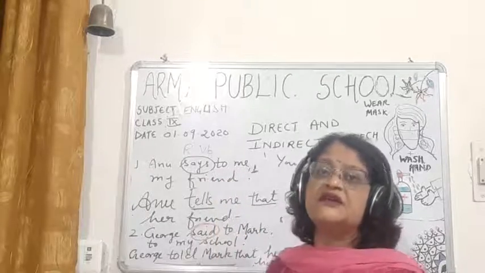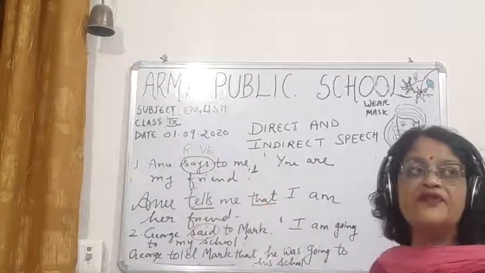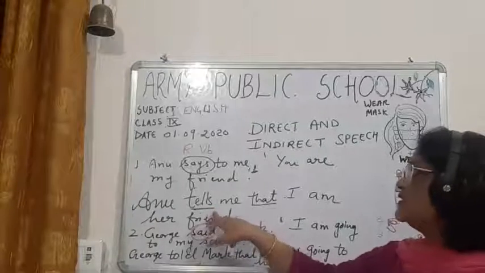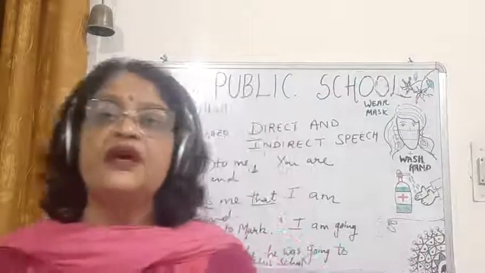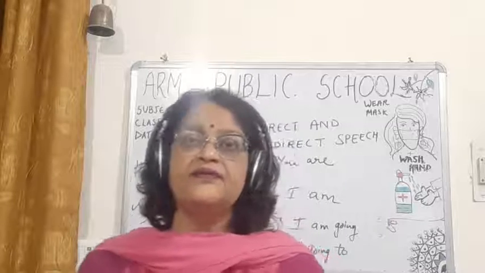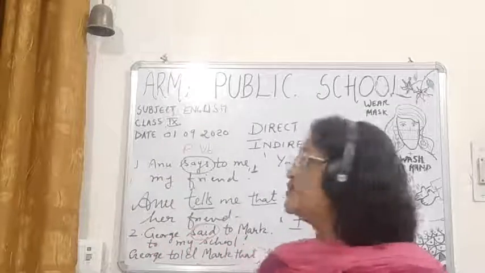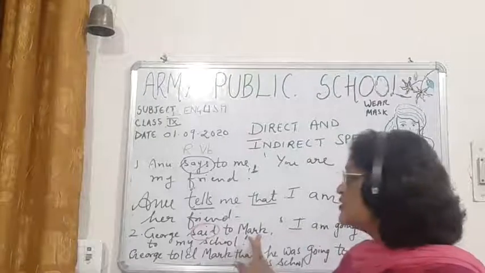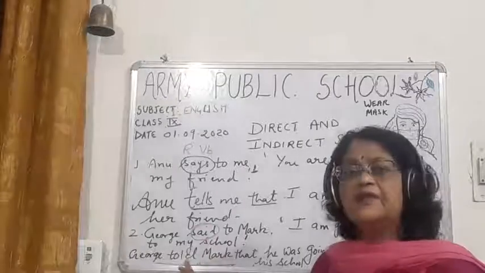If the object is there, then children, you have to remove says to. What you have to remove? You have to remove says to, and instead of it you will write tells me. If the reporting verb is in the past tense, suppose here it would have been said to, and here the object is marked, so instead of said to, we have to write told. This will be written in the past tense.